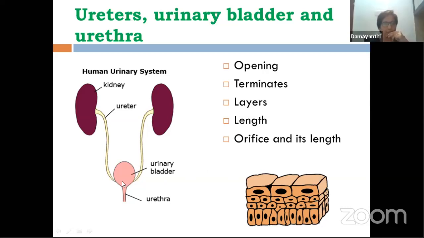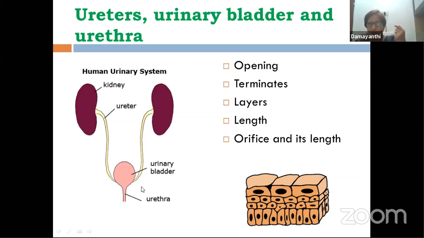Okay, let's continue with urinary bladder. Urinary bladder is once again made up of smooth muscles. Urinary bladder can get distended. What do we mean by the term distended? Once it gets filled up with fluid, it can expand. So it is like a balloon.